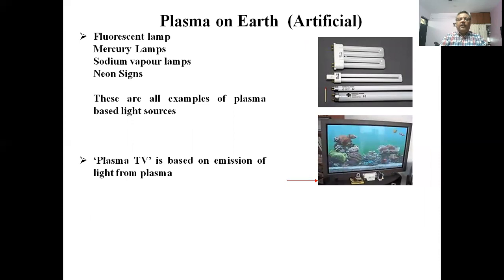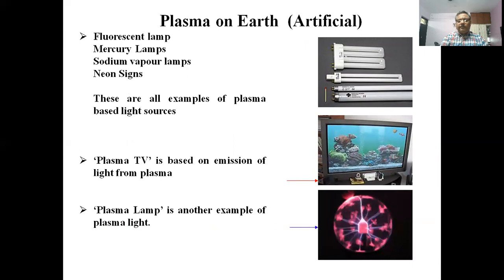Now we come to artificial plasma. Fluorescent lamps, mercury lamps, sodium vapor lamps and neon signs are all examples of plasma-based light sources. The plasma TV is based on the emission of light from plasma. The plasma lamp is also an example of plasma light.